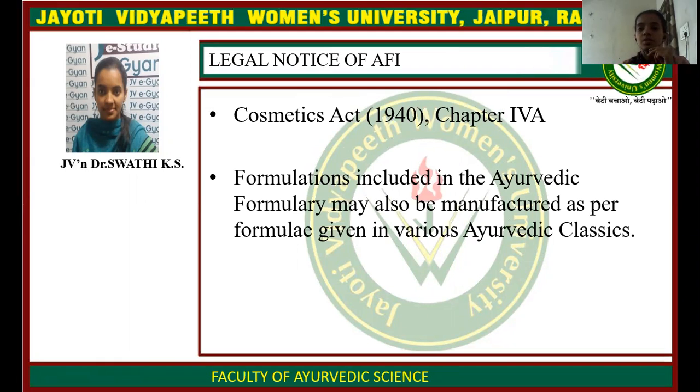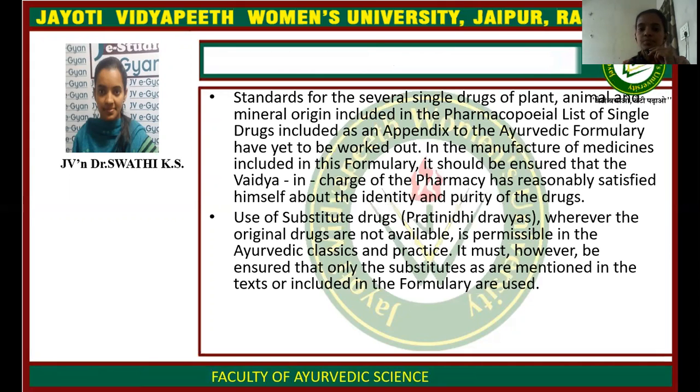Next, the legal notice of the AFI. The Drugs and Cosmetics Act 1940, Chapter 4A. Formulations included in the Ayurvedic Formulary may also be manufactured as per the formula given in the various Ayurvedic classics. Standards for the several single drugs of plant, animal, and mineral origin included in the pharmacopoeia list of single drugs, included as an appendix to the Ayurvedic Formulary, have yet to be worked out.